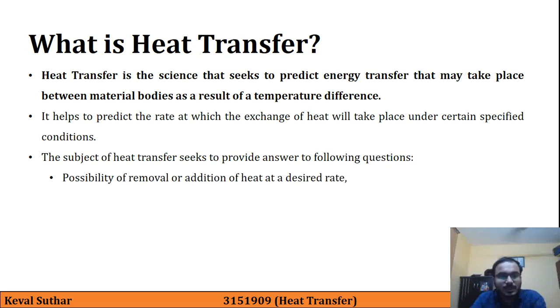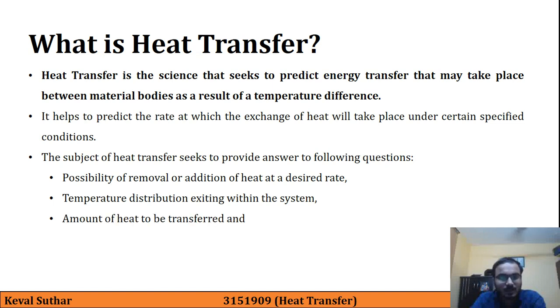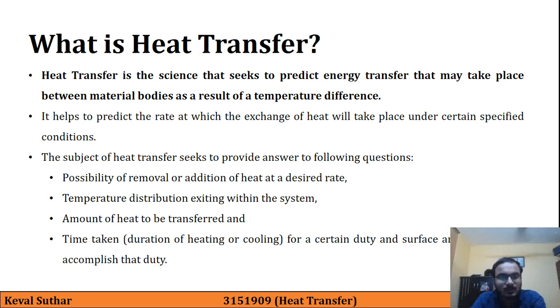First is the possibility of removal or addition of heat at the desired rate. Second is the temperature distribution existing within the system. Third is the amount of heat to be transferred, and the final one is the time taken, that is the duration of heating or cooling for a certain duty and the surface area required to accomplish that duty.